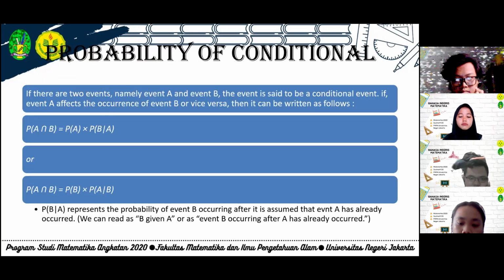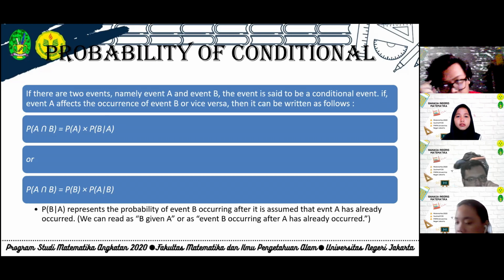Next, conditional probability. If there are two events, namely event A and event B, the events are said to be conditional events if event A affects the occurrence of event B or vice versa.